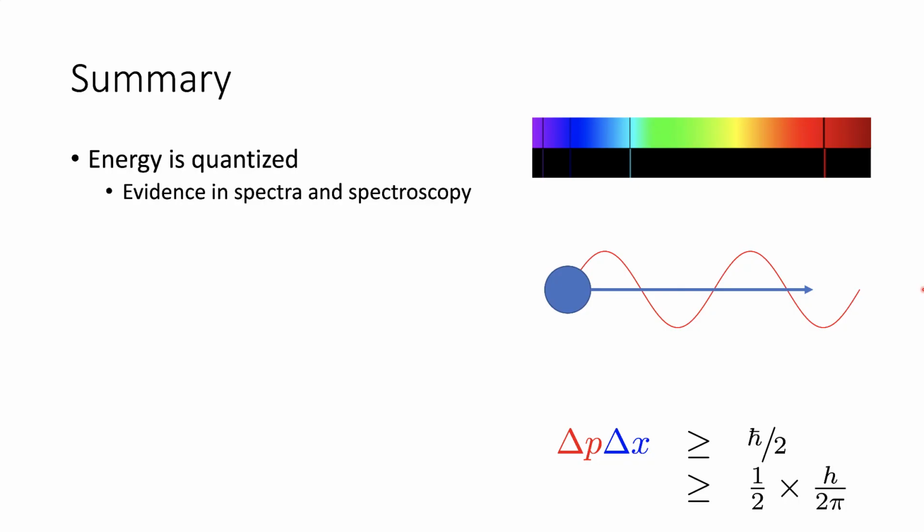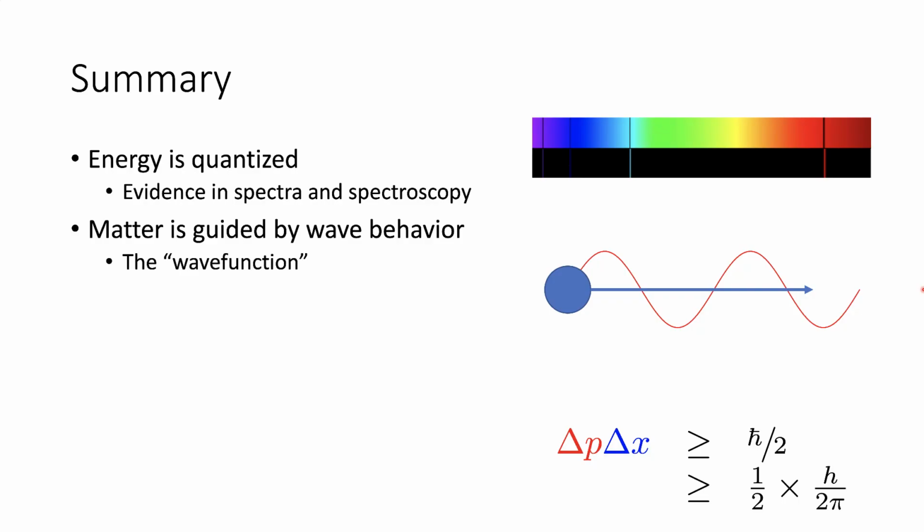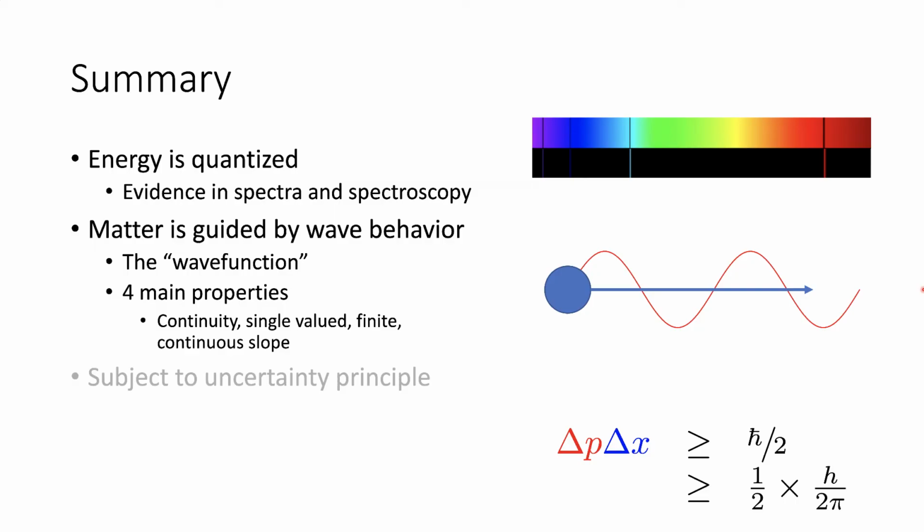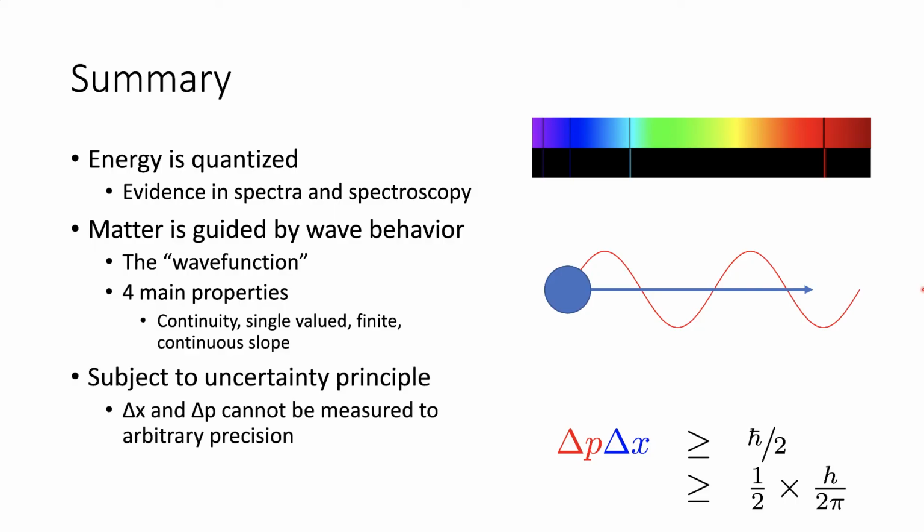When we get down to quantum levels, wave behavior of matter becomes important. So matter is guided by this wave behavior. And we call this the wave function. It is simply a mathematical description of how matter behaves. There are four main properties that that wave has to have. It has to have continuity, it has to be single valued, it has to be finite, and there has to be a continuous slope. And fundamentally, it's all subject to the uncertainty principle, which simply states that we can't measure the position and the momentum with arbitrary precision.